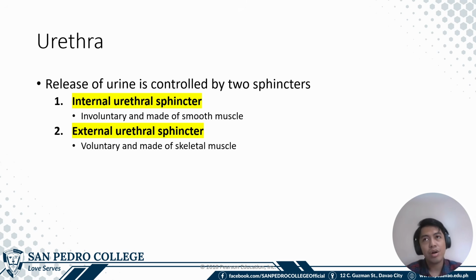Same as your anus, the urethra also has two sphincters, the internal urethral sphincter and the external urethral sphincter. Of the two, the external urethral sphincter is voluntary, or made up of skeletal muscles. The internal urethral sphincter is involuntary and made up of smooth muscles.